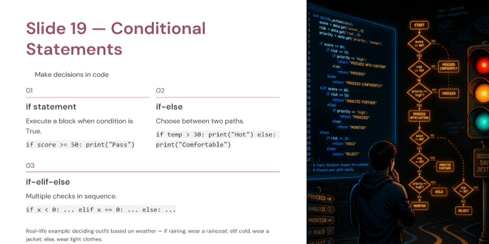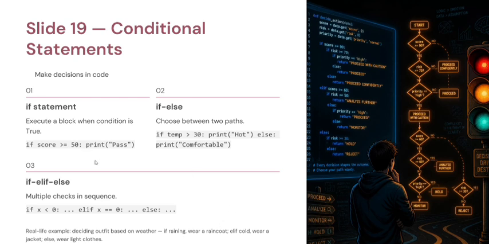Okay, so conditional statements. Imagine you are building an ATM machine. If the PIN is correct, open the account, otherwise show an error. How does the computer make decisions? Using conditional statements. A condition is simply a question that has only two possible answers, true or false.